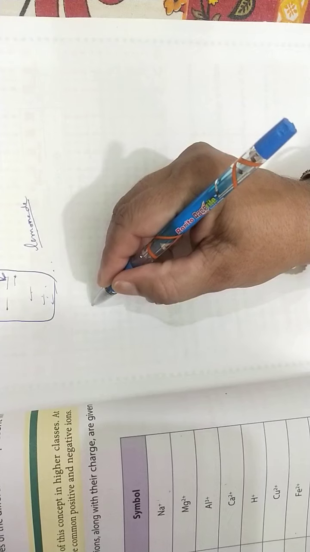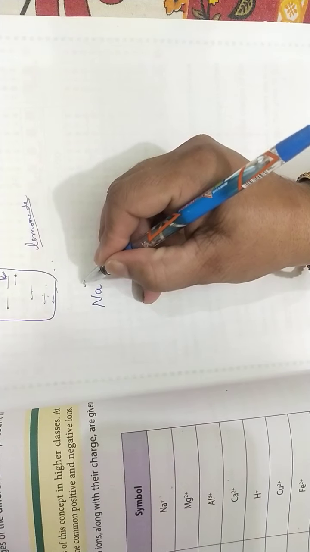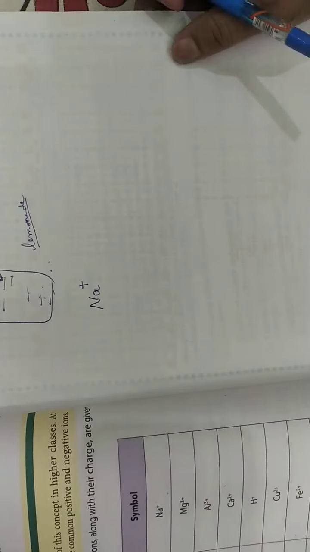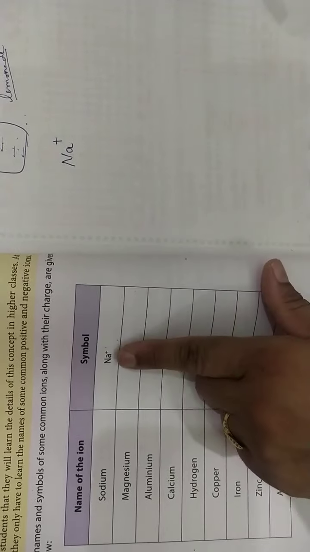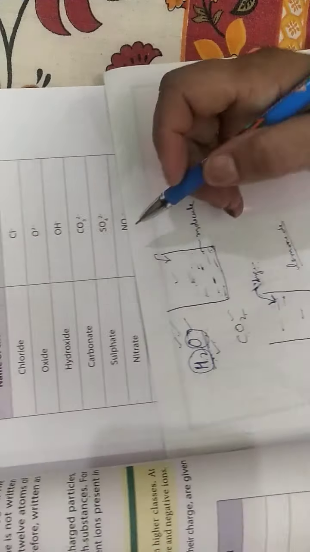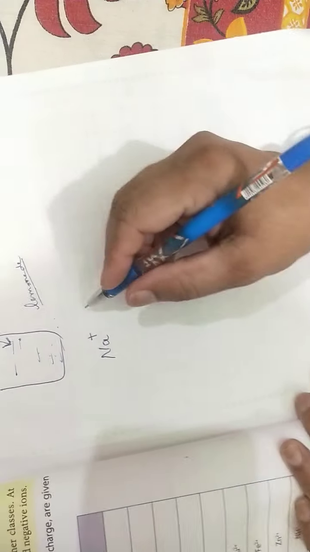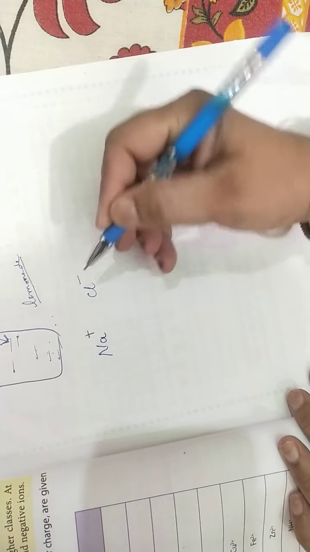Students, we know sodium has symbol Na. It has positive charge. You can see here on the left page of your book, Na positive. Chloride means chlorine. You can look here, Cl negative. So write Na positive, Cl negative.